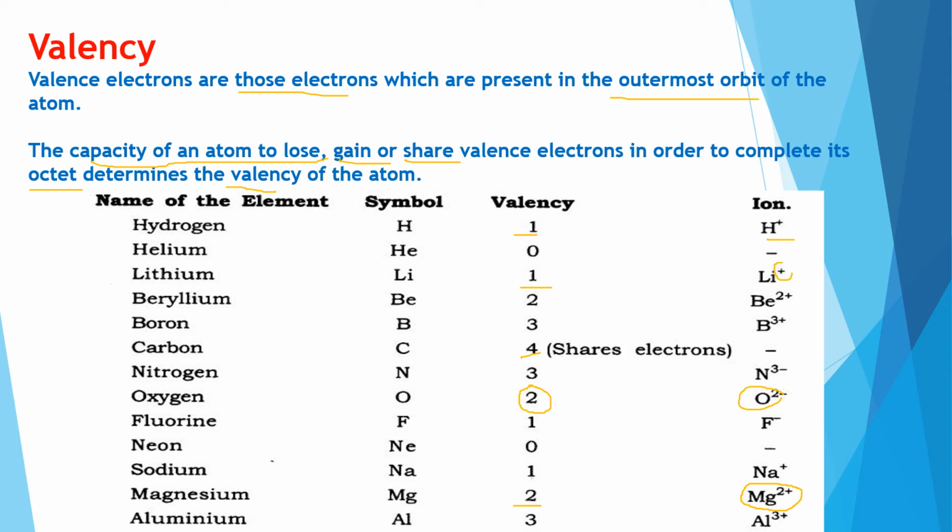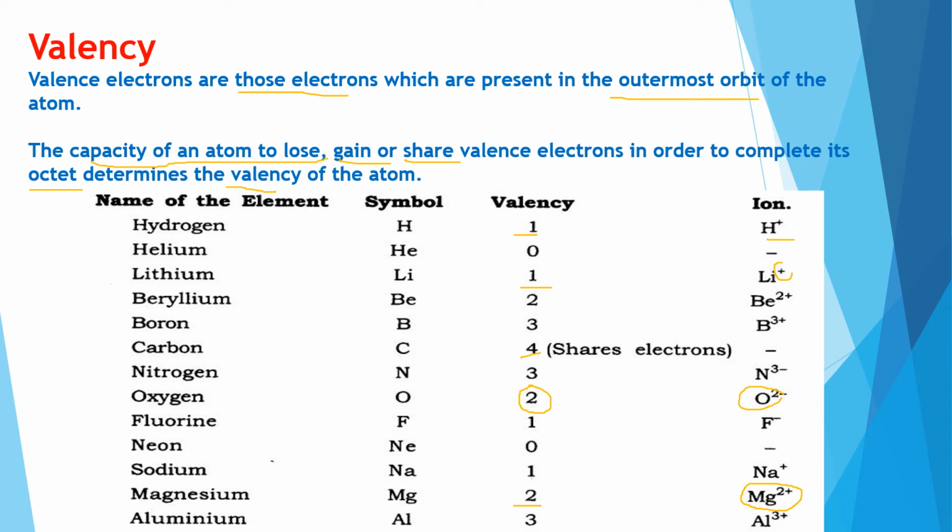If more than 4 electrons are present on the outermost orbit, you have to take the number of electrons it is gaining or losing as the valency. If the number of electrons is less than 4, you take the same number of electrons which is given. Okay, so this is what the valency is.